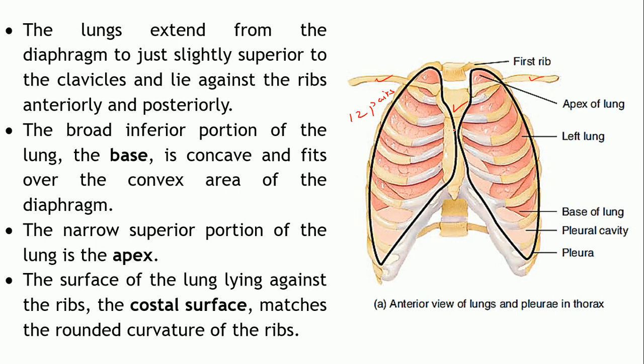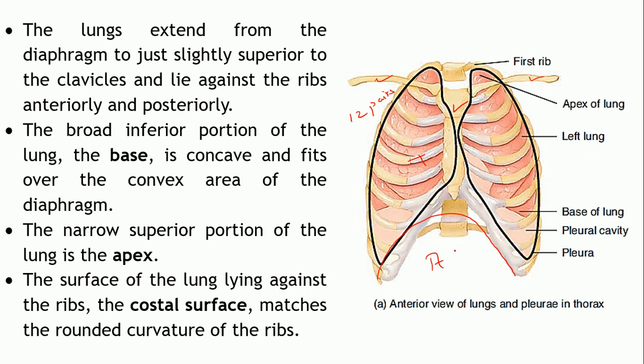Okay, so this arrangement of the ribs around the thoracic cavity helps in protecting the vital organs. Just like your skull protects your brain and the vertebral column protects the spinal cord, similarly this rib cage protects the lungs and the heart, which are present within the thoracic cavity. Somewhere over here is located the dome-shaped diaphragm, which separates the thoracic cavity from the abdominal cavity.